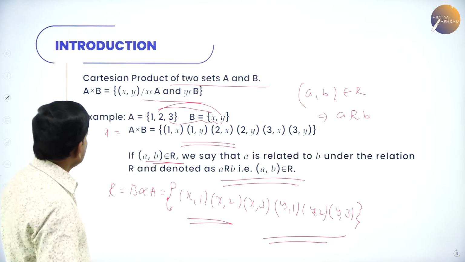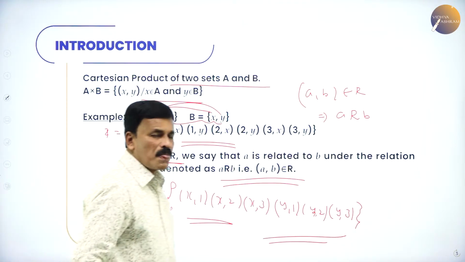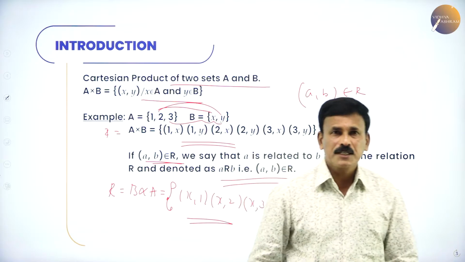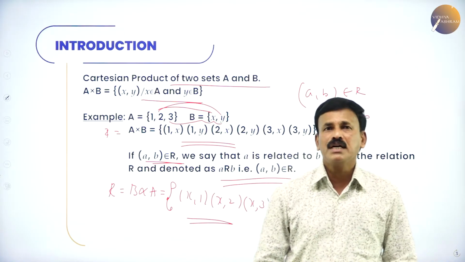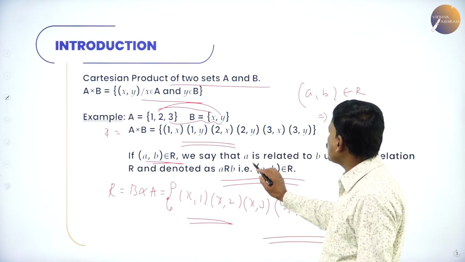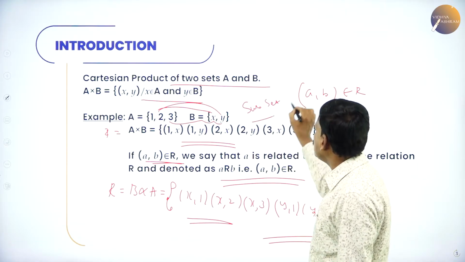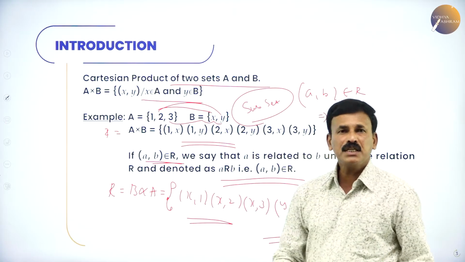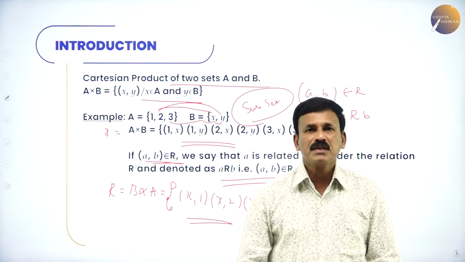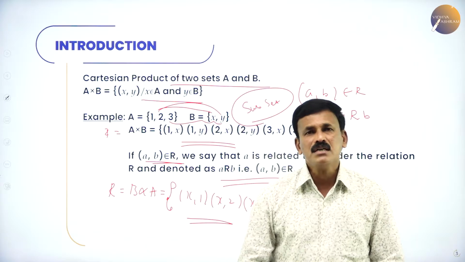Now what is the definition of a relation? The relation is nothing but a subset of the Cartesian product. The subset of A cross B, the subset of the Cartesian product A cross B, is the relation.